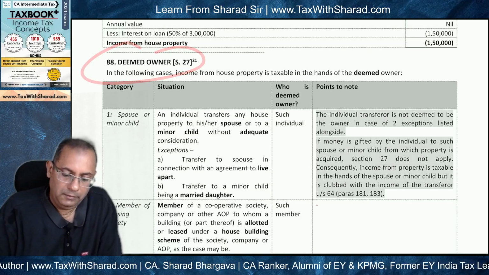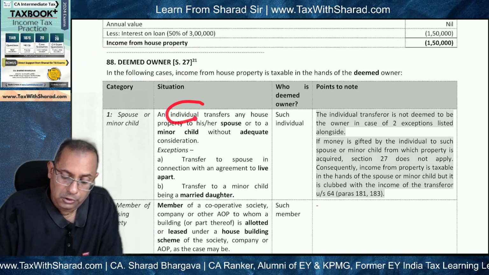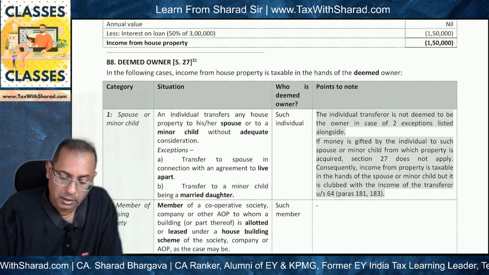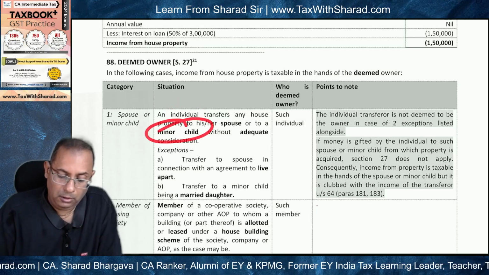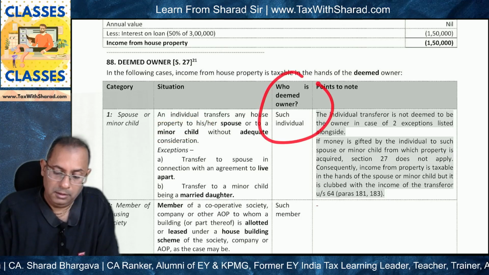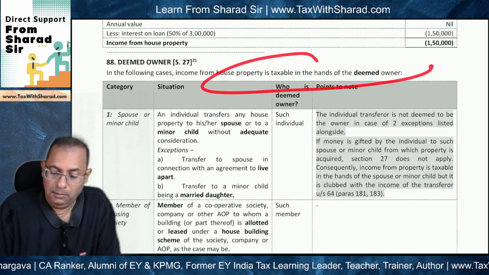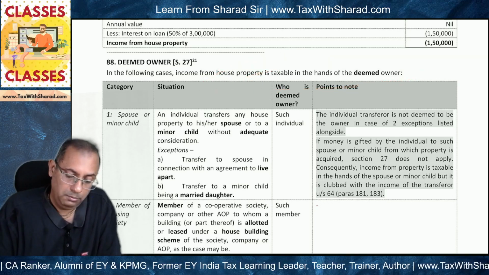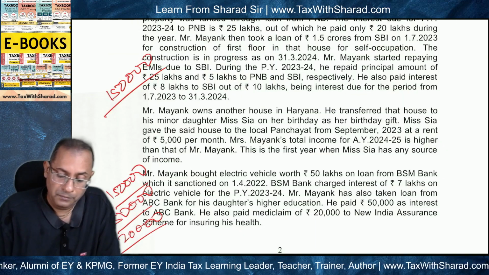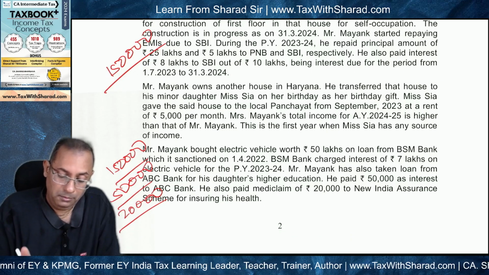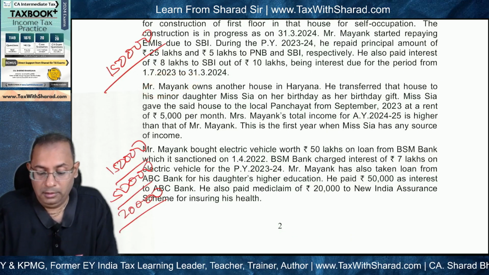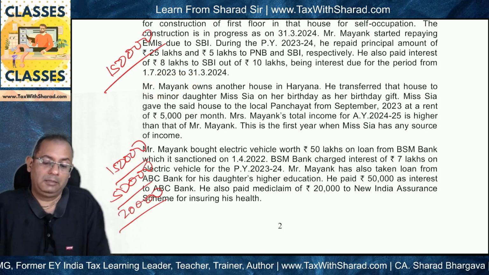Deemed owner, section 27. If an individual transfers any house property to his or her minor child without adequate consideration, then such individual shall be the deemed owner, and therefore the house property will be taxable in the hands of the deemed owner. So under section 27, in our case, Mr. Mayank becomes the owner, and therefore income from house property will be taxable in his hands.